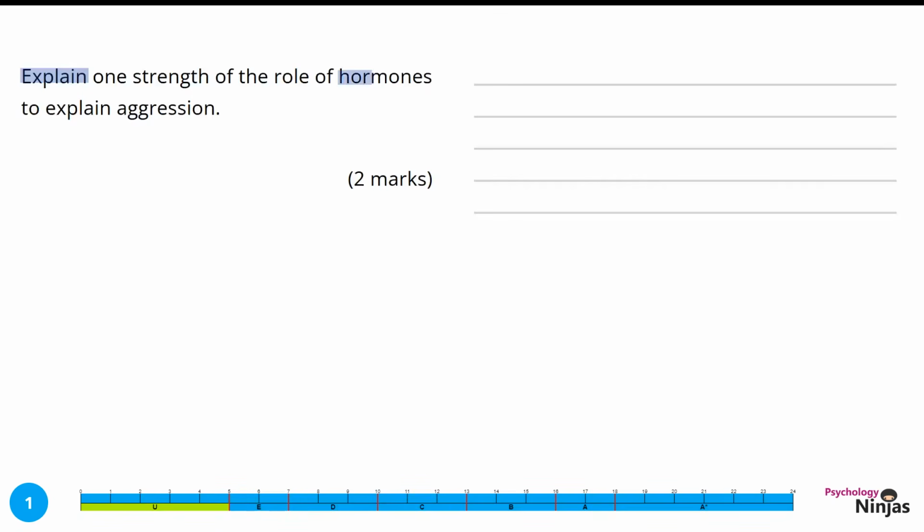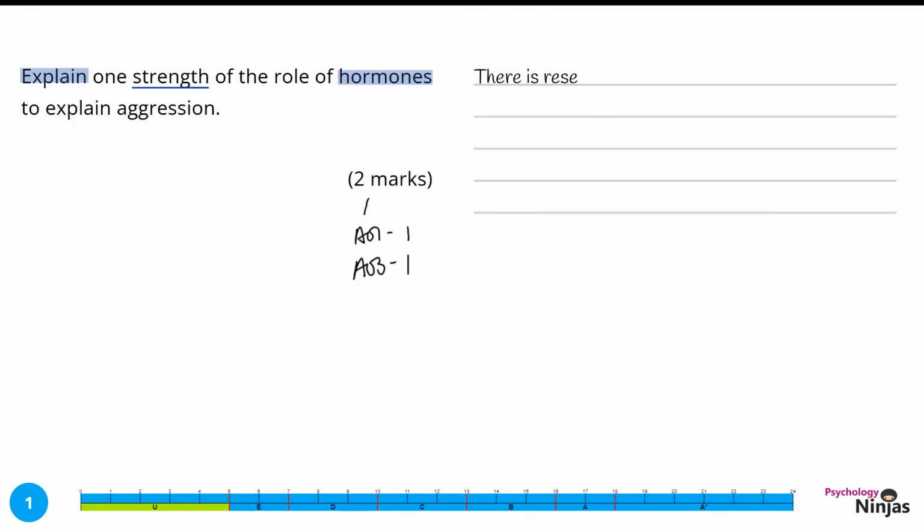This question is focused on hormonal explanations, and therefore our evaluation needs to be focused on that. More specifically, we need a strength of hormonal explanations rather than anything else. We get 1 mark for identifying a strength, and it needs to be specific to hormones as an explanation. Our 2nd mark justifies why that thing we've identified is a strength for this explanation of aggression.